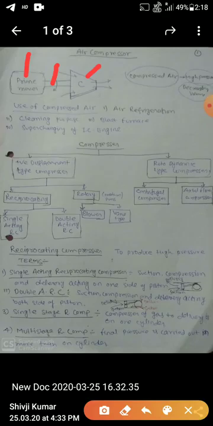A compressor is a mechanical device that increases the pressure of a gas by reducing its volume. You can say a compressor is one of the devices that we run with the help of a prime mover. The prime mover provides energy. You can say it works like a driver.